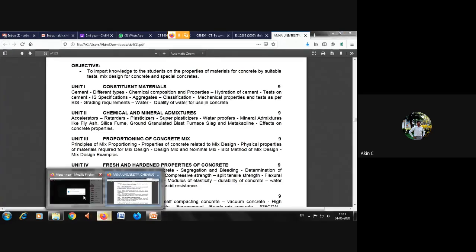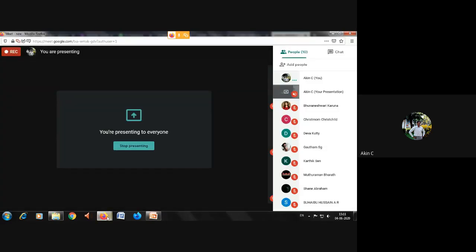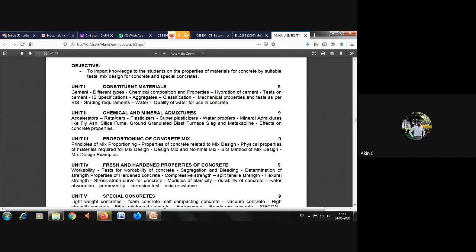Then in the second unit, you will have chemical and mineral admixtures. To make a concrete, we must have these constituent materials. In order to that, this is a classical method. For the modern method, we can have chemical and mineral admixtures. So that you might have heard about quick setting cement, rapid hardening cement, and slow setting cement and all. Based upon the properties of concrete, we'll have these chemical and mineral admixtures.